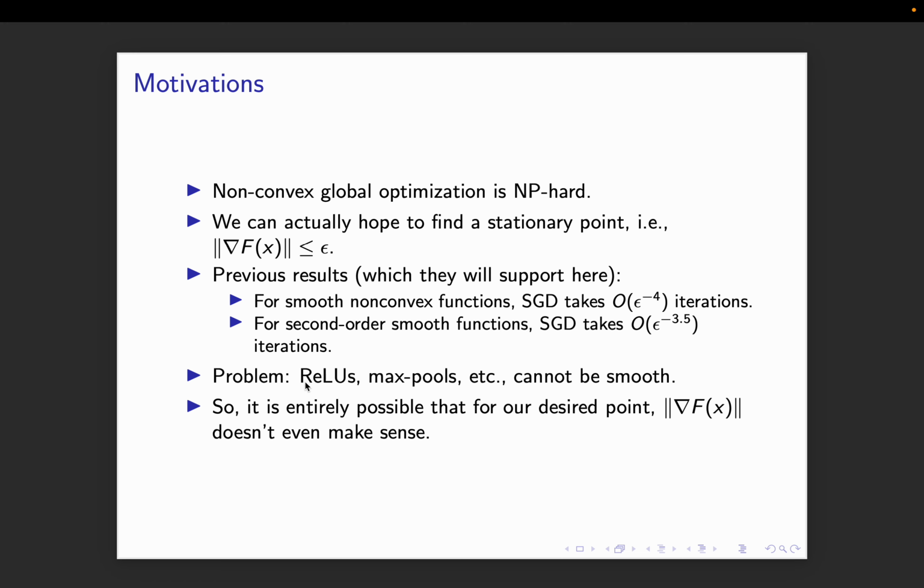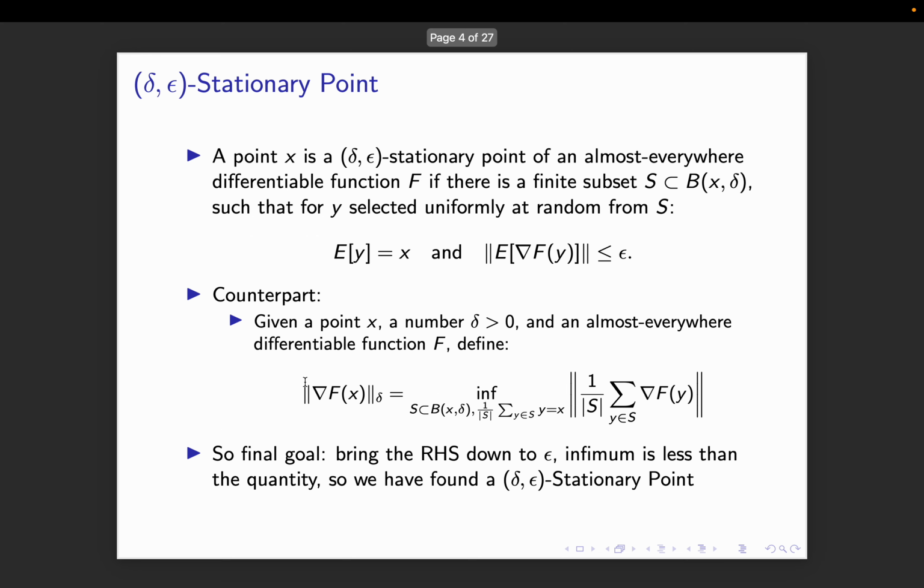So the problem is that ReLUs, max pools, neural networks, they cannot be smooth. So it is entirely possible that for a desired point, the gradient norm doesn't even make sense. Like the gradient doesn't even exist at that point. So instead, what we will return is a delta epsilon stationary point.